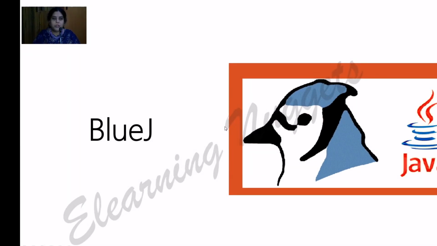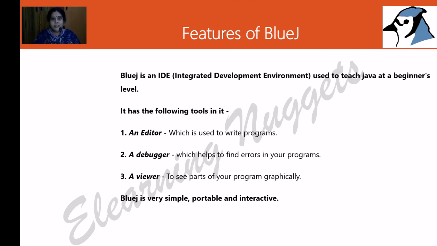Now a brief talk about BlueJ. BlueJ is an IDE. What is an IDE? IDE stands for Integrated Development Environment. So an IDE is a particular software which is used for the programmer's convenience to write and learn programming languages easily. It contains various parts.